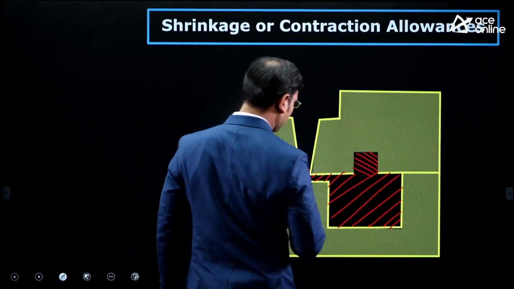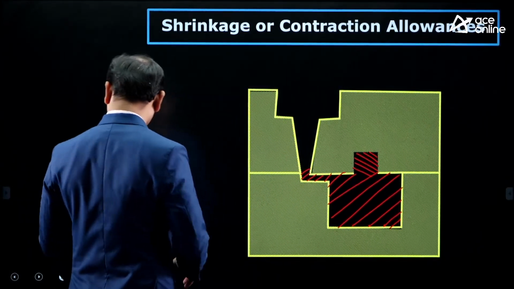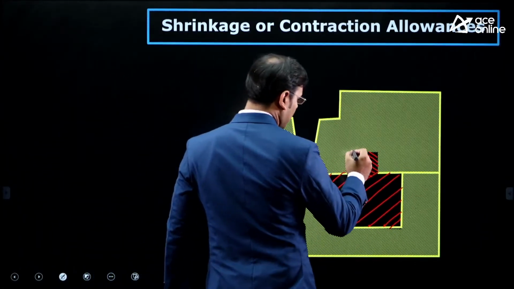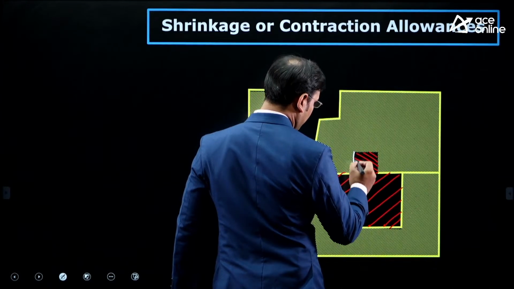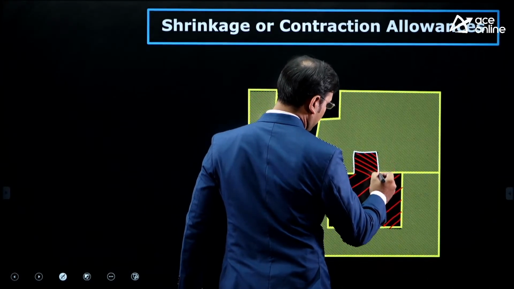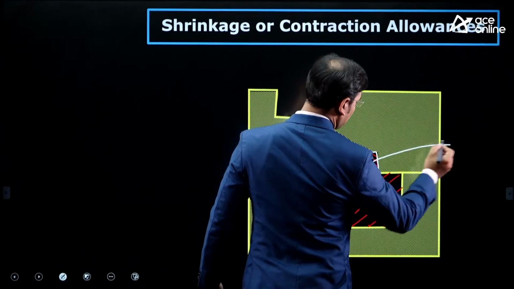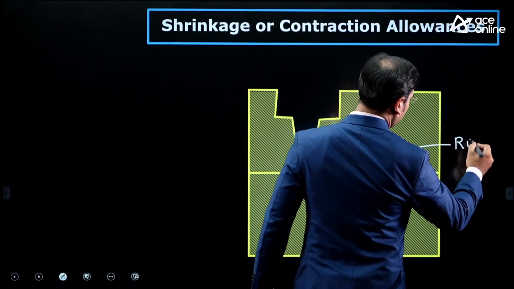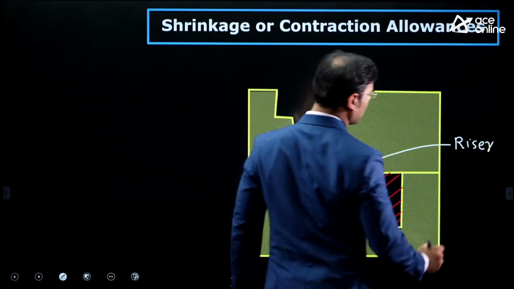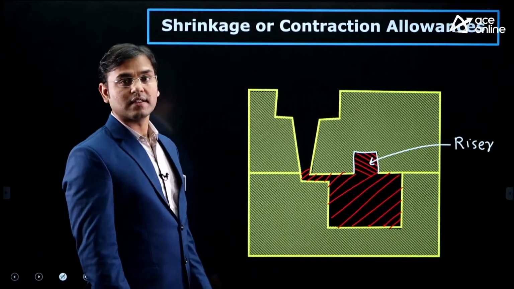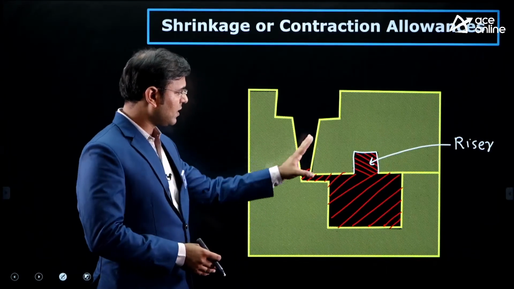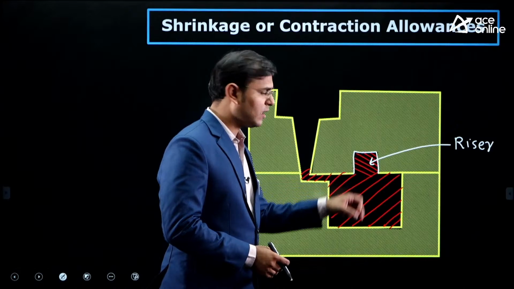What is that empty space there? This is known as the riser. What is the riser? The riser is a reservoir for molten metal. Yes, this is the riser. Some molten metal is entering into the riser also.